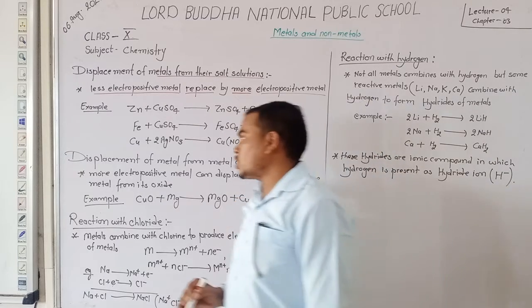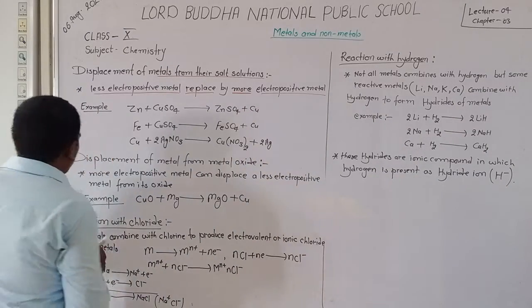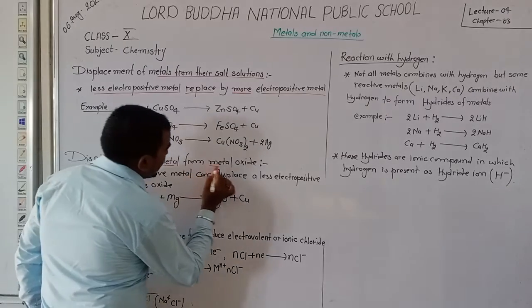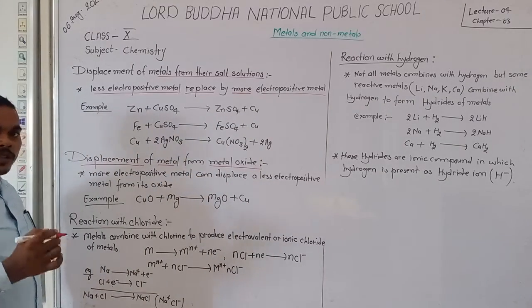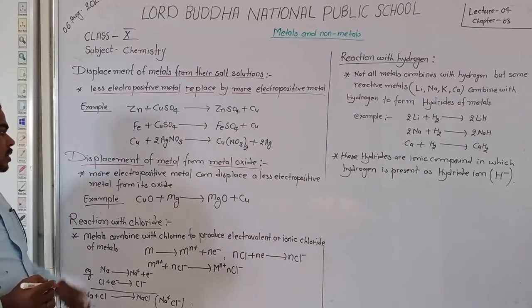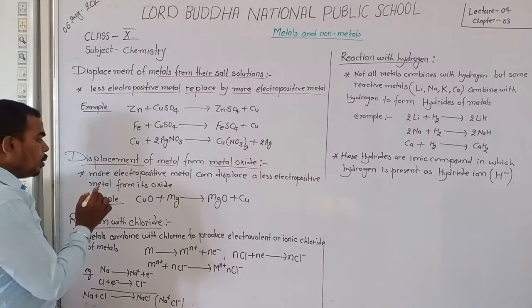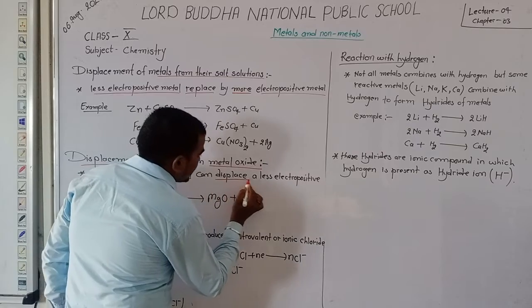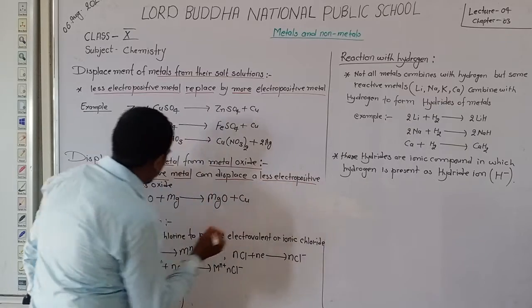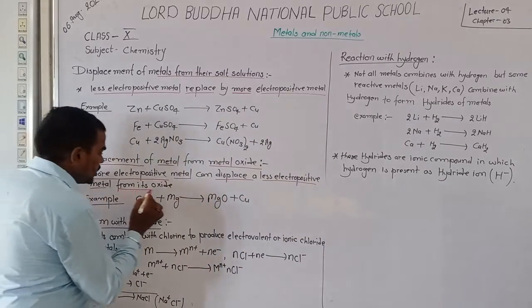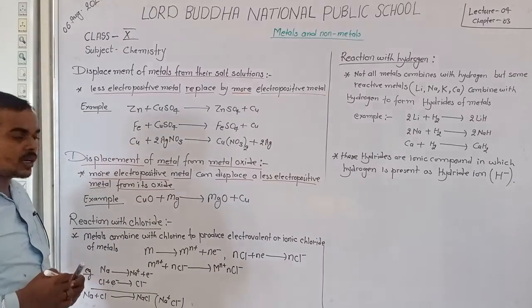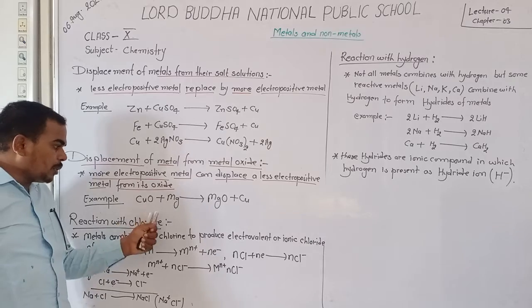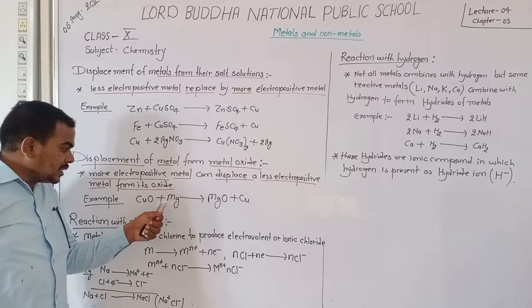Now let's discuss displacement of metal from the metal oxide. The same concept applies: a more electropositive metal can displace a less electropositive metal from its oxide. Here, cupric oxide reacts with magnesium.